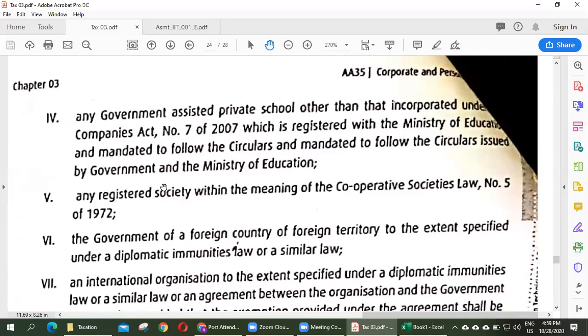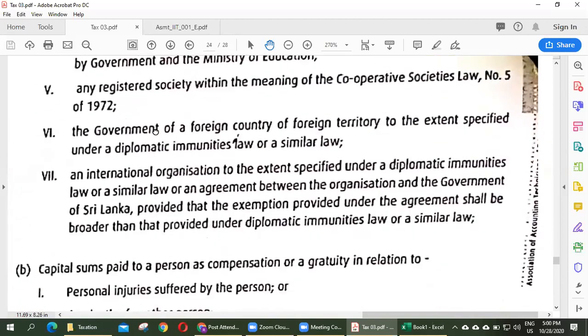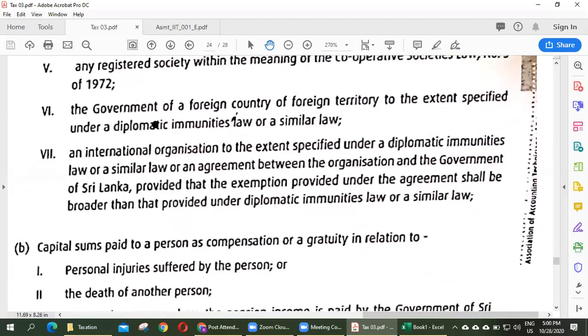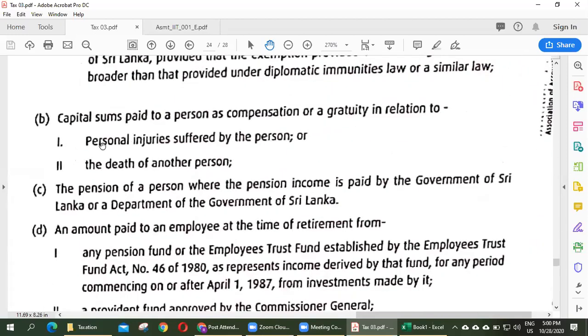Any registered society within the meaning of the cooperative societies, and the government of a foreign country or foreign territory to the extent specified under a diplomatic immunities law or similar law, and international organizations to the extent specified under the diplomatic immunities law or a similar law or an agreement between the organization and the government of Sri Lanka, provided that the exemption provided under the agreement shall be broader than that provided under the diplomatic immunities law or a similar law. Section B.